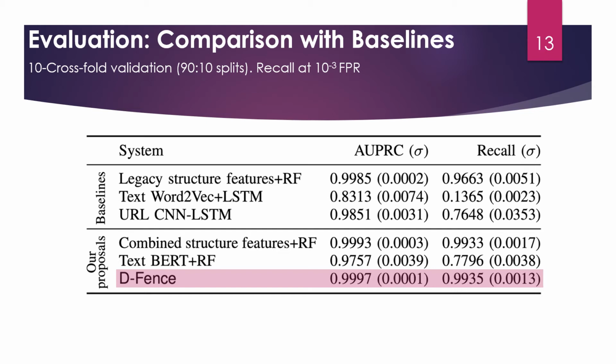At a recall at 10 to the minus third, that is 0.1% false positive rate, Defense shows better and stable accuracy with less standard deviation. The random forest model with our new structure features at the first row of the table also shows similar performance to Defense, but the gap becomes larger when you set a lower FPR.